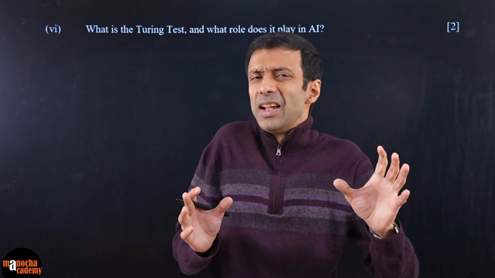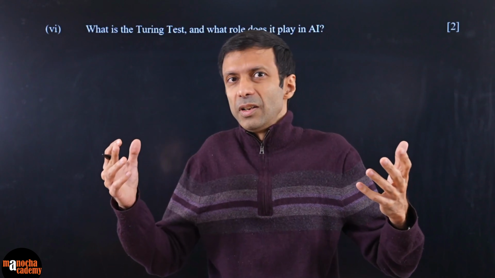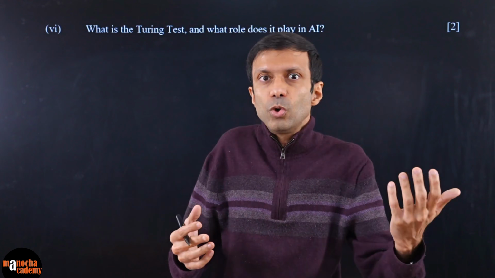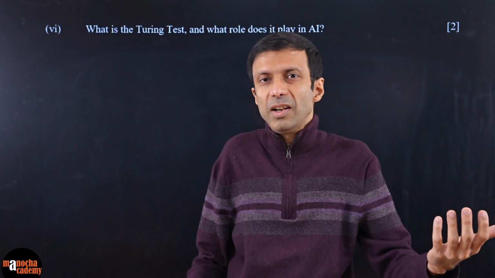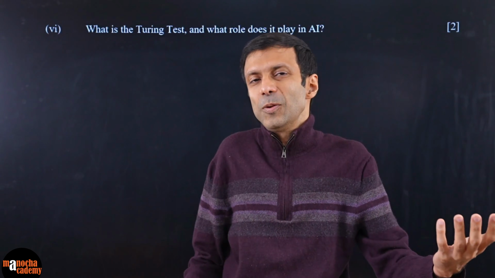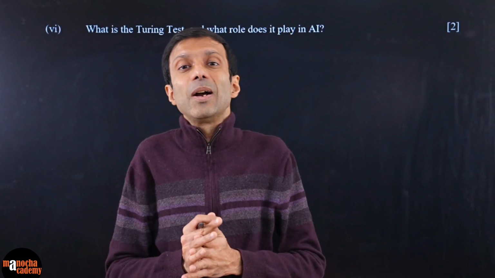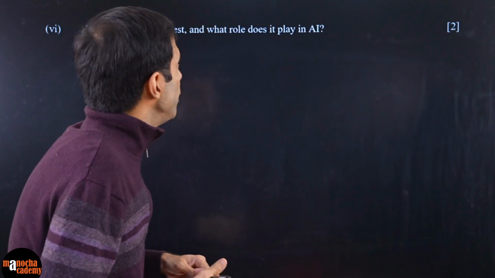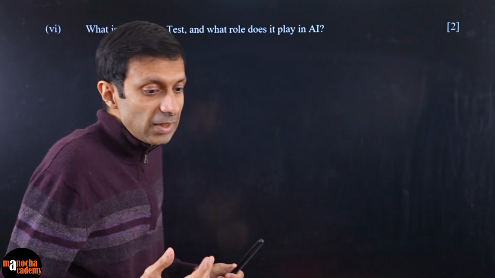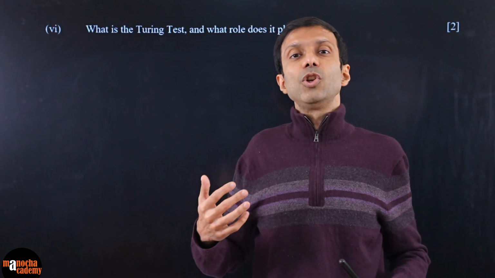How close is it? Can we differentiate? It will really pass the Turing test if you're not able to differentiate whether you are chatting with a human or with a computer, or with the AI system. So if it becomes indistinguishable from a human, then it has really passed the Turing test. And the role it plays is that it is basically checking your AI system's accuracy or performance.